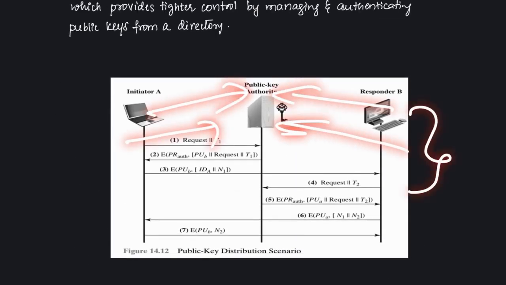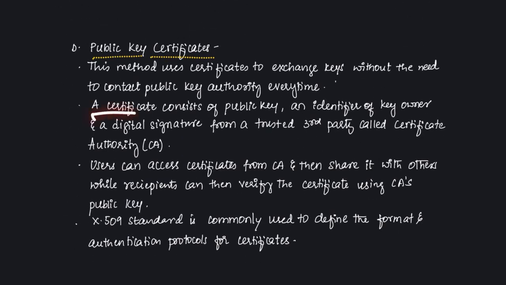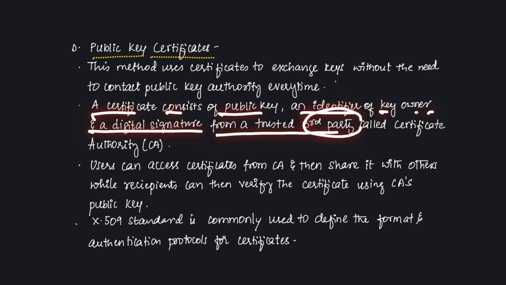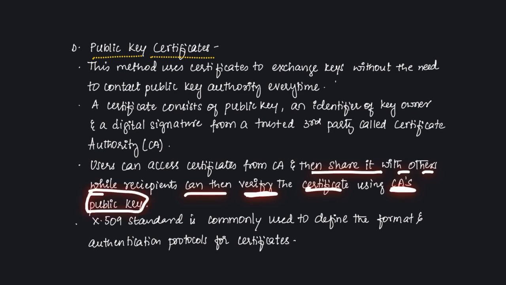This contact was happening till step 4 and step 5 here, but in this case, we need not do that. A certificate consists of a public key, an identifier of the key owner, and a digital signature from a trusted third party, which is called the certifying authority, CA. Users can access these certificates from the certifying authority and then share them with others, while the receivers can verify the certificate using the certifying authority's public key.